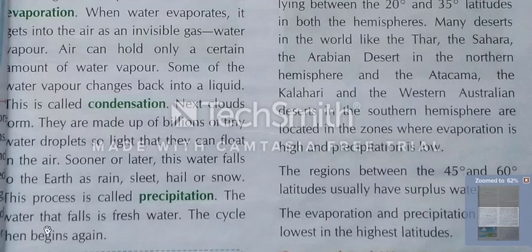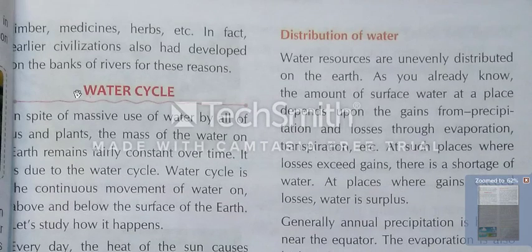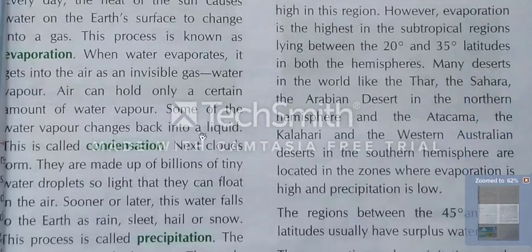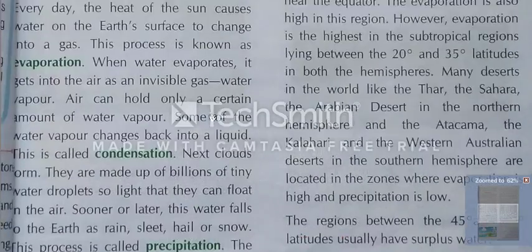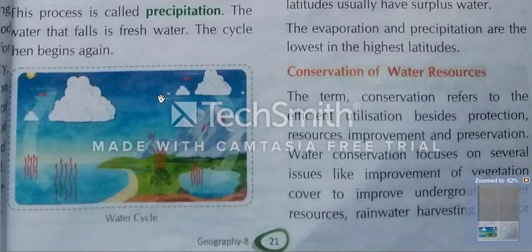The water that falls is fresh water. Which type of water is this? This is fresh water, which falls on the earth. The cycle begins again. This is the water cycle, because it reached the earth. You have seen water evaporate from the earth, and it reached the earth again. Here the water cycle is there.